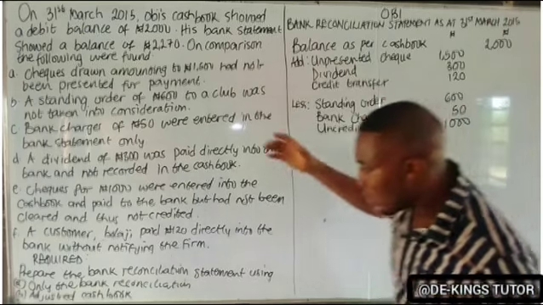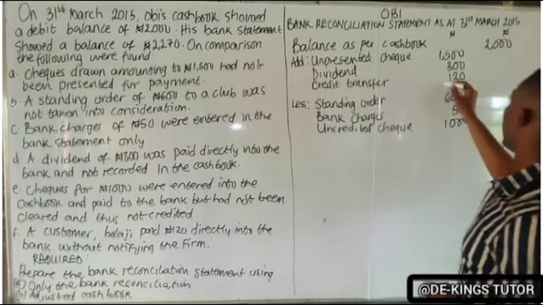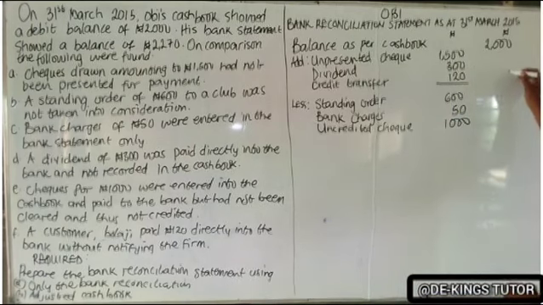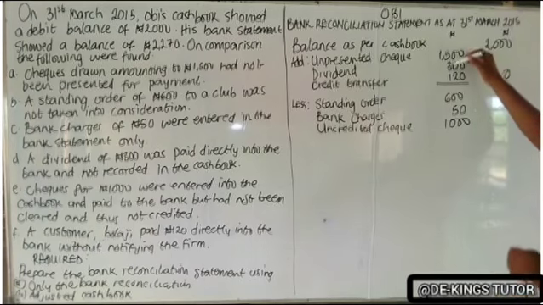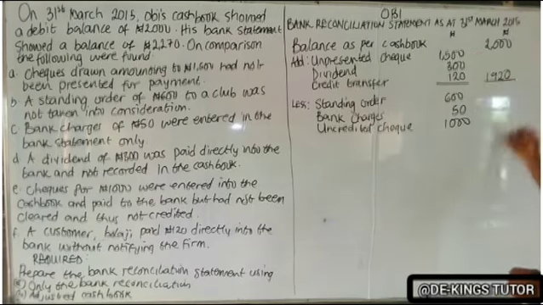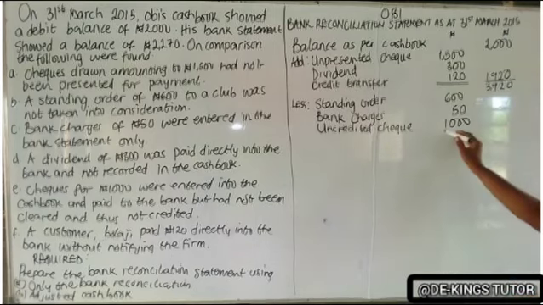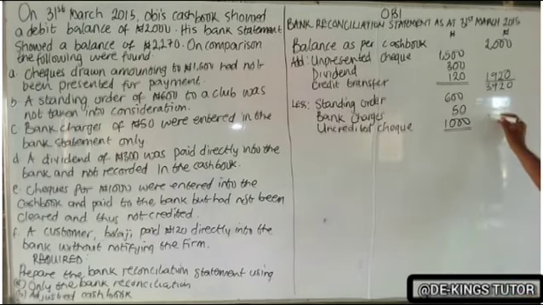So that's all. Let's add up. 1,500 plus 300 plus 120 is supposed to give us 1,920. So 1,920 plus 2,000 will give us 3,920. Now let's add all the items to be deducted also. This will give us 1,650.